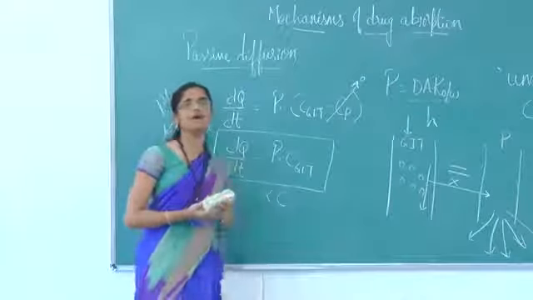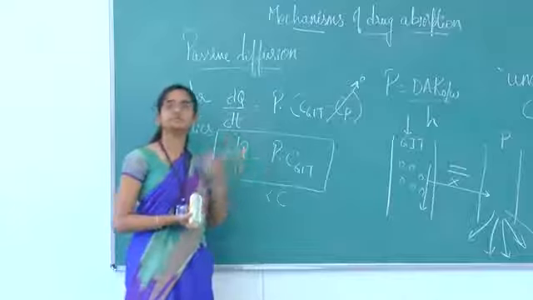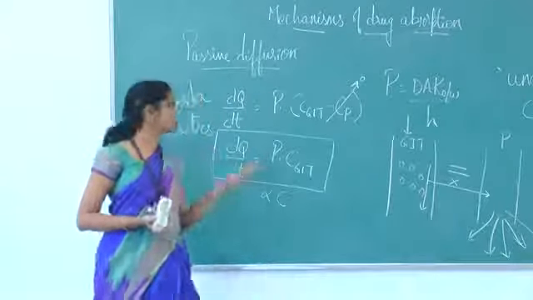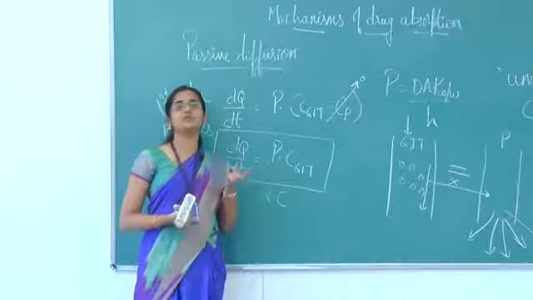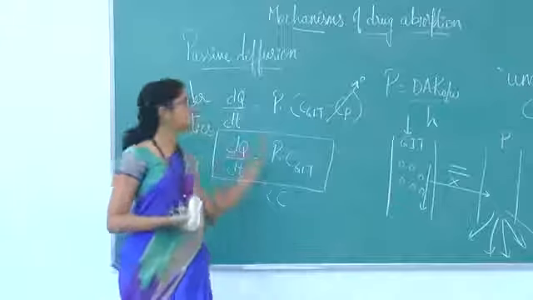So this is all regarding passive diffusion, through which the majority of drugs get absorbed into the body. That is, more than 90% of drugs get absorbed this way, and these drugs need to be lipophilic in nature and also in unionized form in order to get absorbed.